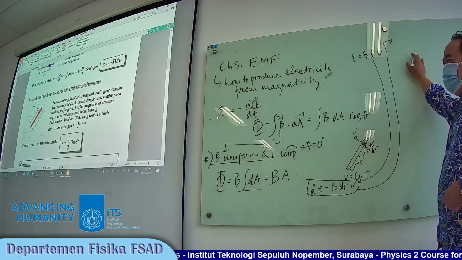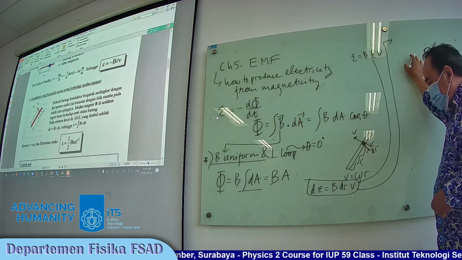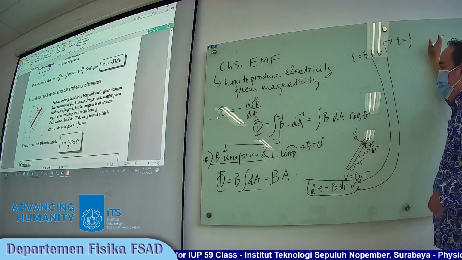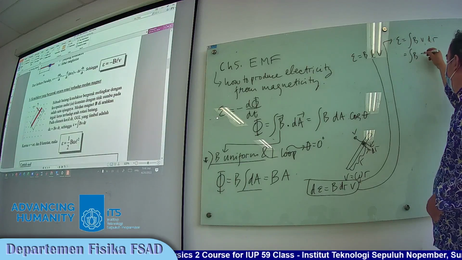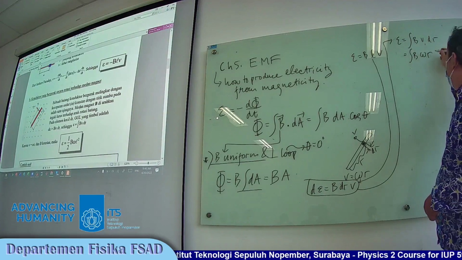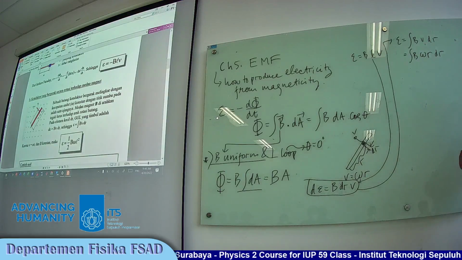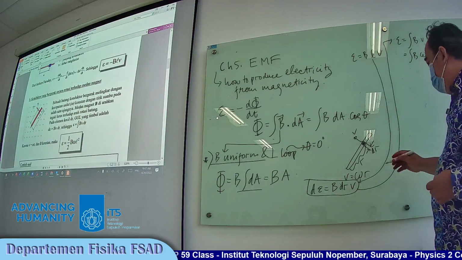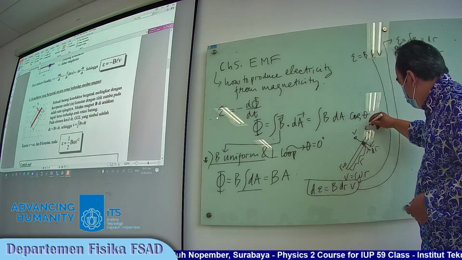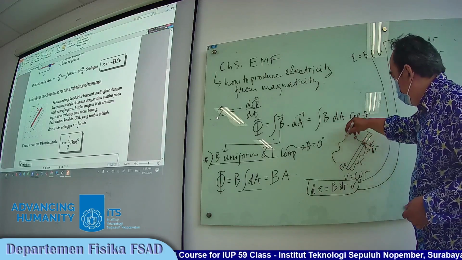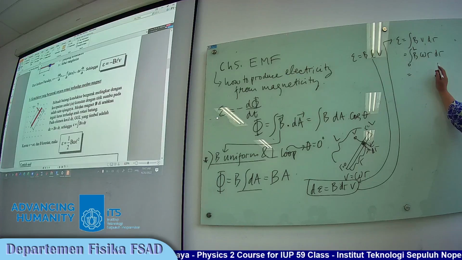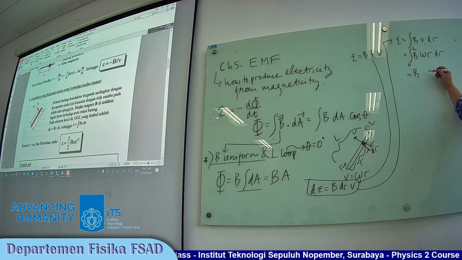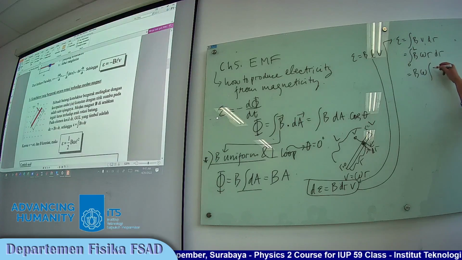And then to calculate the total EMF, we have to integrate the right side, B v dr, and we convert the v into omega r, dr. And the limit of the integration is from R equals 0 to R equals L, because the length of the conductor is L. We have the constant variables B and omega, and the integration remains r dr from 0 to L.